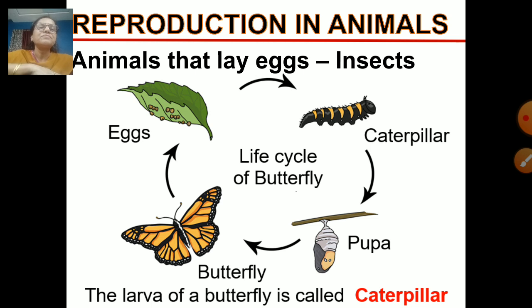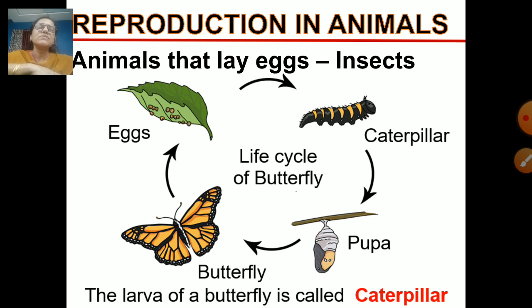Now further, we will revise the life cycle of a butterfly. This also comes under the animals that lay eggs. It also reproduces by laying eggs. There are 4 stages in the life cycle of a butterfly, right children?